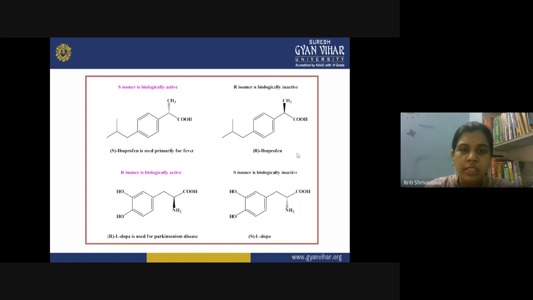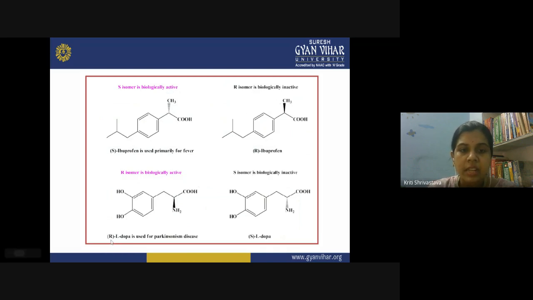So the molecule is the same, the formula is the same, the bonding is the same, everything is the same. What is changed in these two isomers? Only the position of this methyl group. In the S isomer, the methyl group is away from the viewer, the dash bond you can see, and in the R form, it is towards the viewer. So the R configuration does not show biological activity simply due to the change in the location of this methyl group.